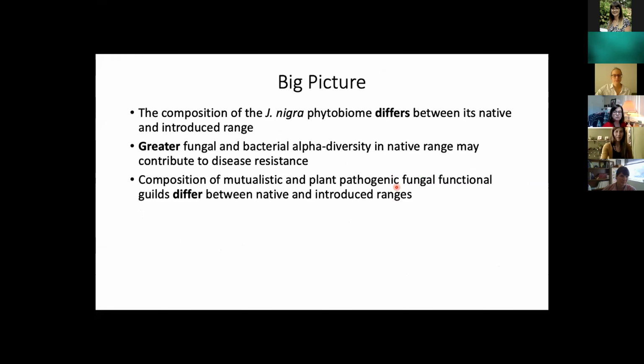So the overall big picture is that the composition of the J. nigra phytobiome differs between its native and introduced ranges. We see that there's greater fungal and bacterial diversity in the native range, which could contribute to disease resistance or could be a product of disease. And we also see that the composition of mutualistic and plant pathogenic fungal functional guilds differs between the native and introduced ranges. This is true for both above ground portions and below ground portions of the plant.